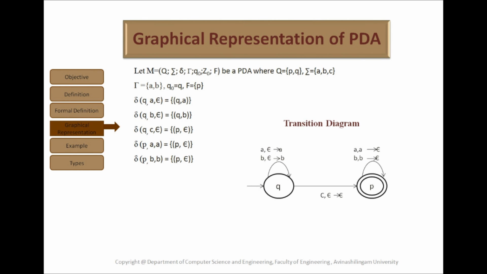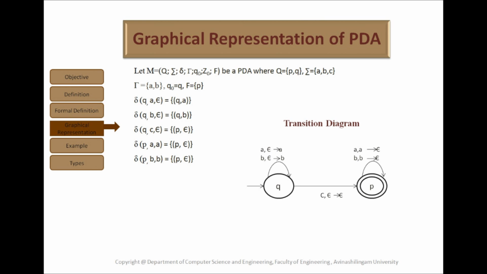Here we have considered the pushdown automaton M equal to (Q, Σ, Γ, δ, q0, Z0, F), where Q is equal to {p, q}. That is, p and q are the set of states. Σ is equal to {a, b, c}. That is, a, b, c are used as the input alphabet. Γ is equal to {a, b}, that is a, b are the stack symbols. q0 is equal to q. Here q is considered as the initial state. p is considered as the final state.